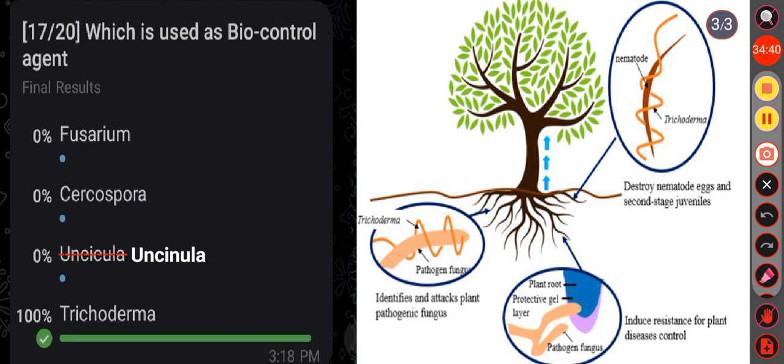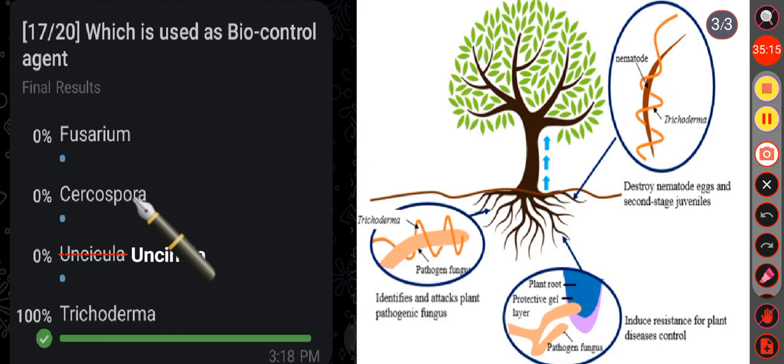It is a large genus of filamentous fungi widely distributed in soil and associated with various plant diseases, particularly wilt and root rot, and some species are also known for producing mycotoxin that can contaminate crops and negatively impact human and animal health. Then in the option B, that is cercospora.